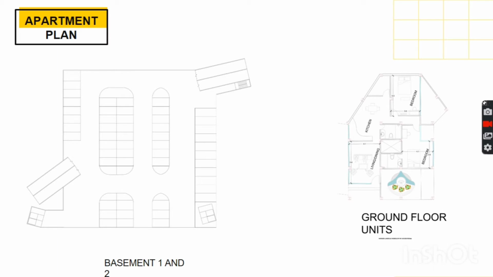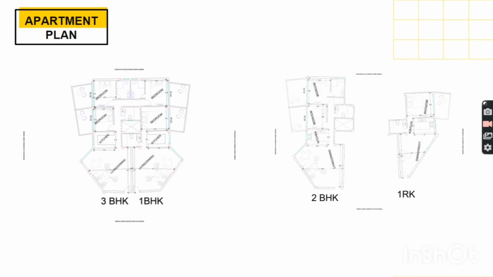For better understanding of all the levels, these are the individual floor plans. Ground floor unit and basements 1 and 2 for parking. As we can see, the living area and dining area, the public areas, are in front, then the semi-private area, that's the kitchen, and the private area, the bedroom, at the back side. Further, we move on with the 3 BHK and 1 BHK unit. They are combined so that the units can easily combine with each other and be made a bigger unit, and the phenomenon of public to private space is demonstrated here also.